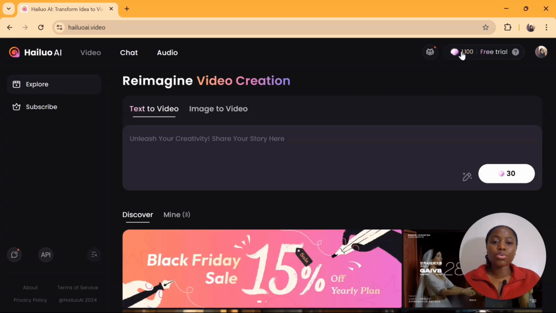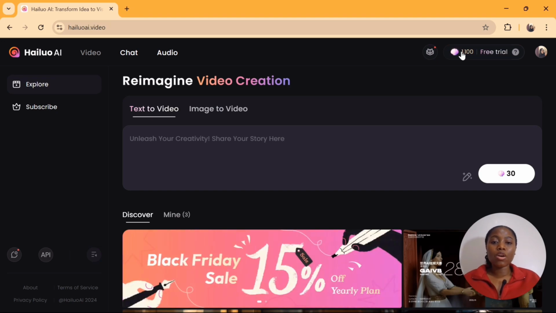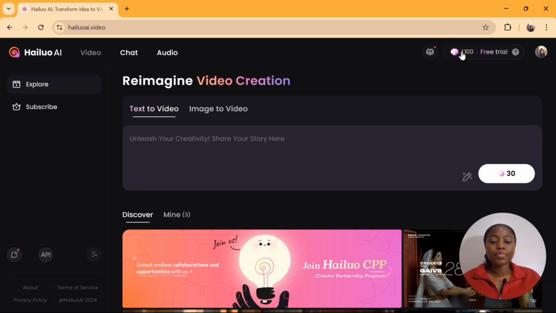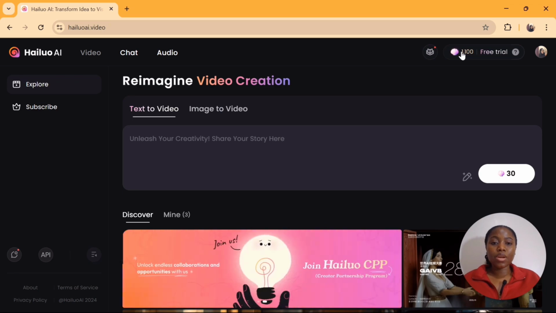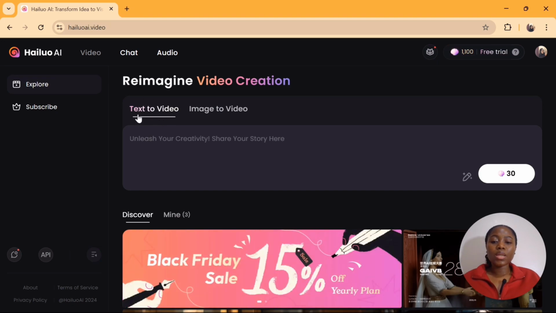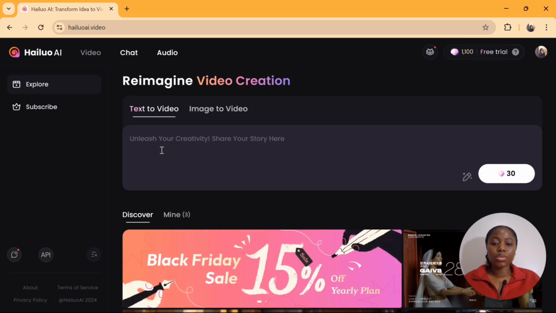It allows you to use images and convert them to videos, and also allows you to use text prompts and convert them to videos. Each video is 6 seconds long, and it takes approximately 3 minutes for every video generation to be complete. Type in your prompt here, ensuring that you select text to video. I converted text prompt to videos. For the video you just watched, I used text prompt to get the videos.